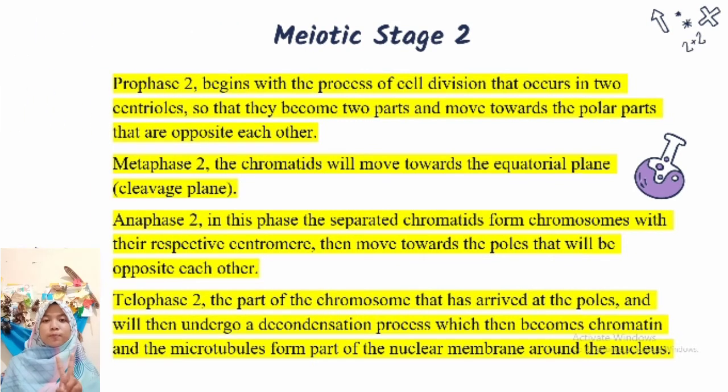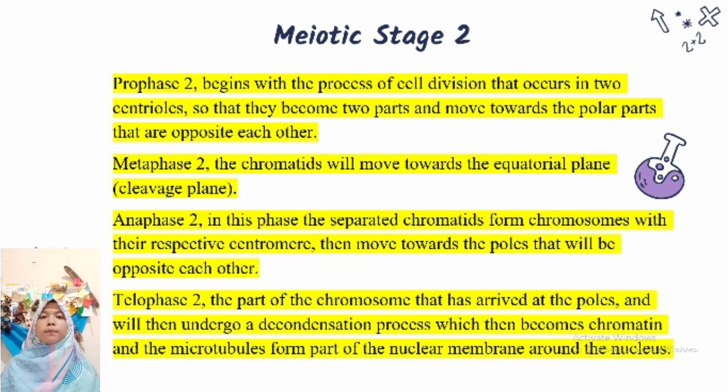Meiotic stage 2. Prophase 2 begins with the process of cell division that occurs in two centrioles, so that they become two parts and move towards the polar parts that are opposite each other. Metaphase 2, the chromatids will move toward the equatorial plane. Anaphase 2, in this phase, the separated chromatids form chromosomes with their respective centromeres, then move toward the poles that will be opposite each other.